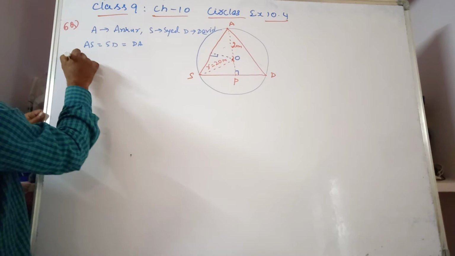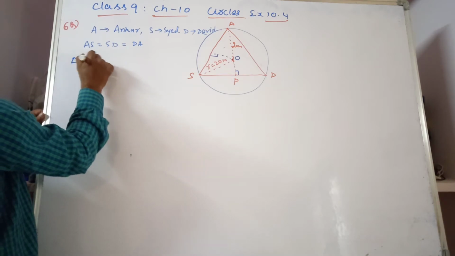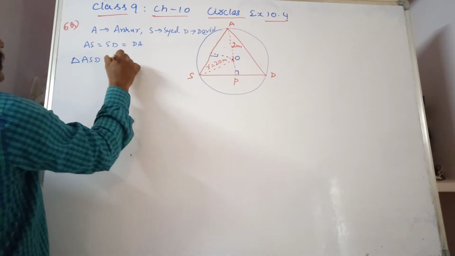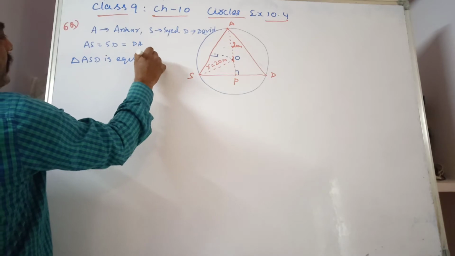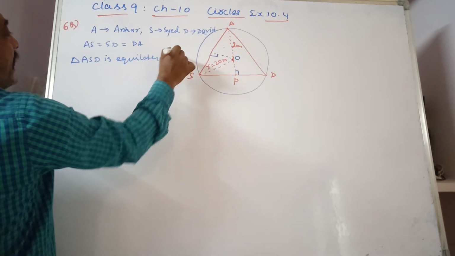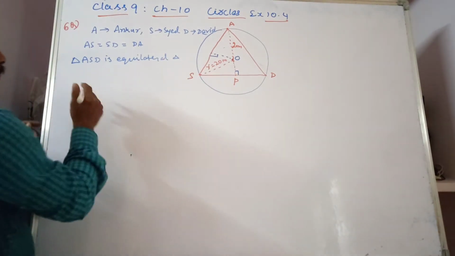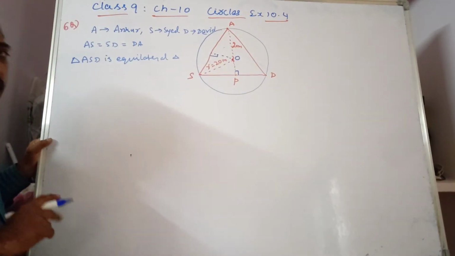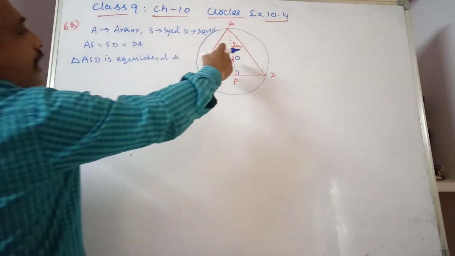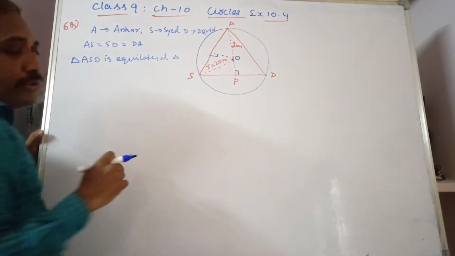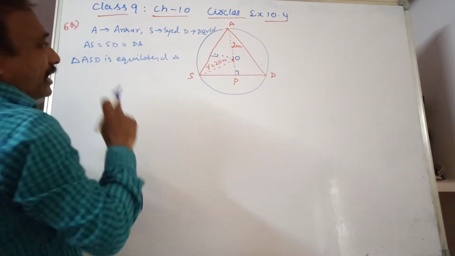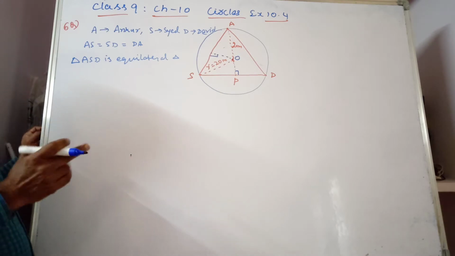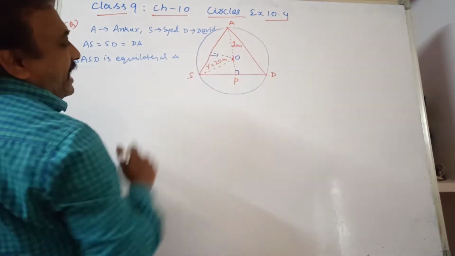As it is an equilateral triangle, ASD is equilateral. The centroid is where the medians meet, and the circumcenter is where the altitudes meet. The orthocenter and centroid will both be at the same point.